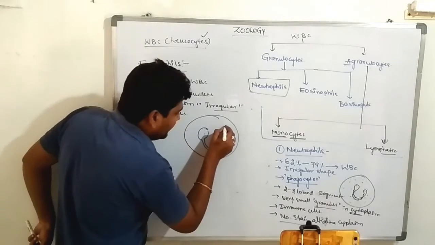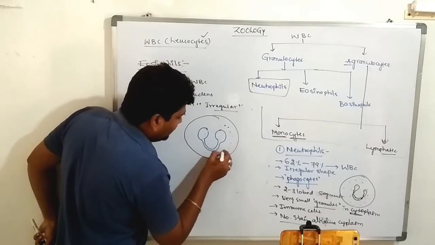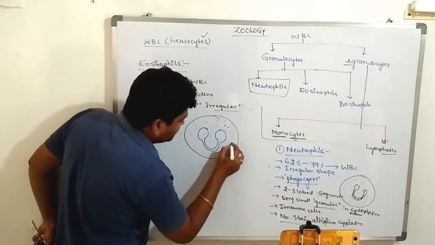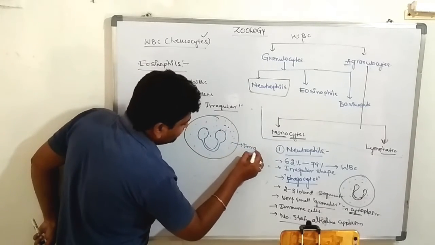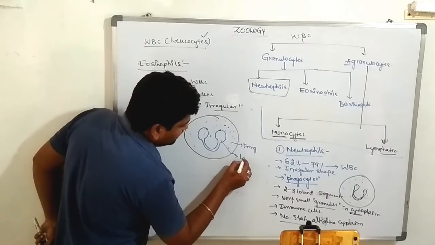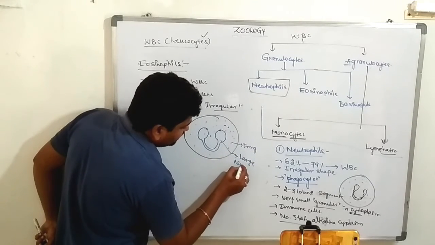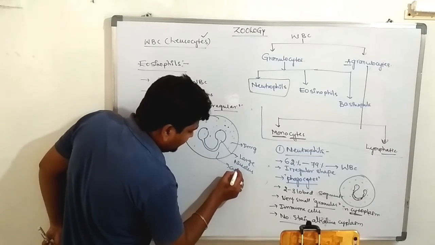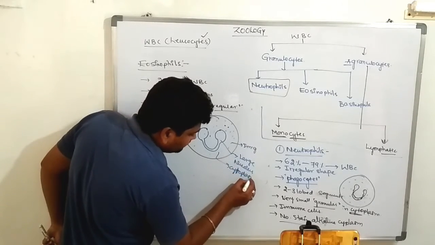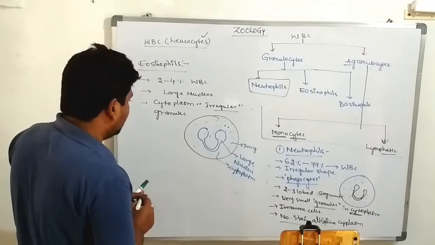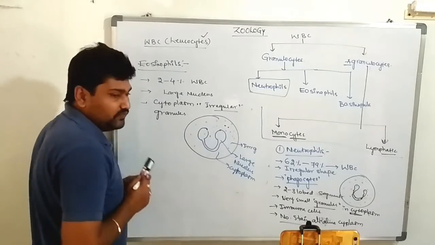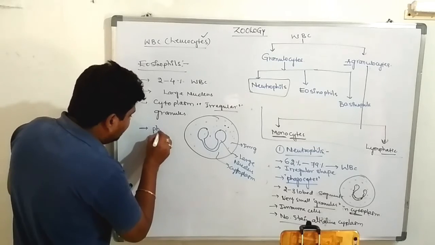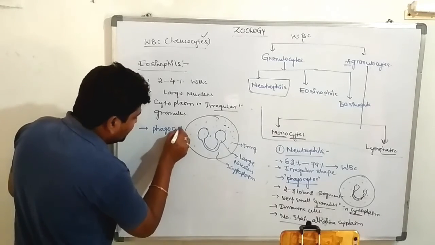The cytoplasm consists of irregular granules, with a large nucleus. Are you clear? The granules are there in the cytoplasm. It acts like a phagocyte, same as before.